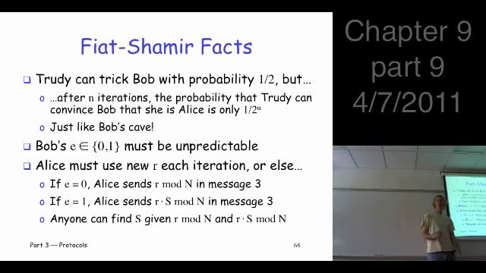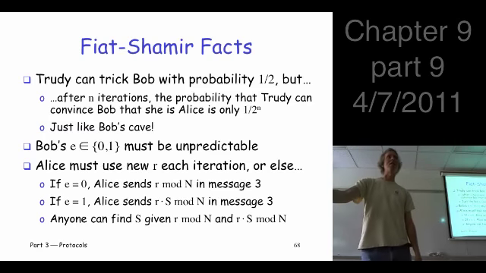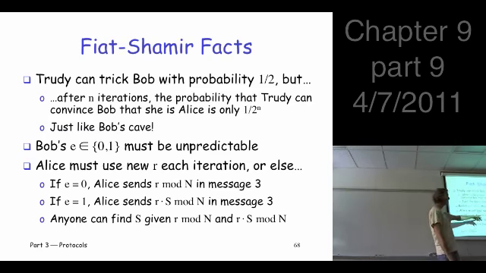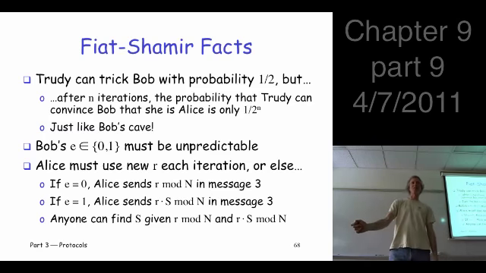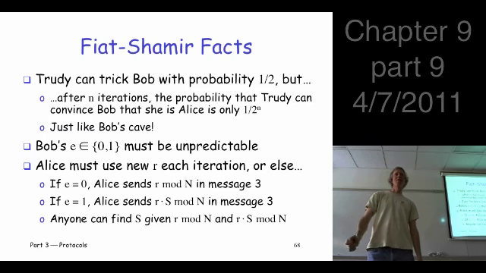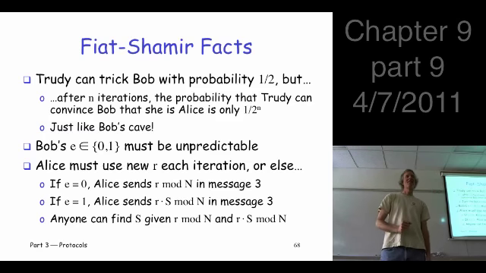If you choose e equals 0, what do you send in the third message? You just send r. So now Trudy gets to see r. Now if Bob chooses e equals 1, what gets sent in the third message? r times s. So Trudy knows r and she knows r times s. How can she get s? Don't say divide by r.